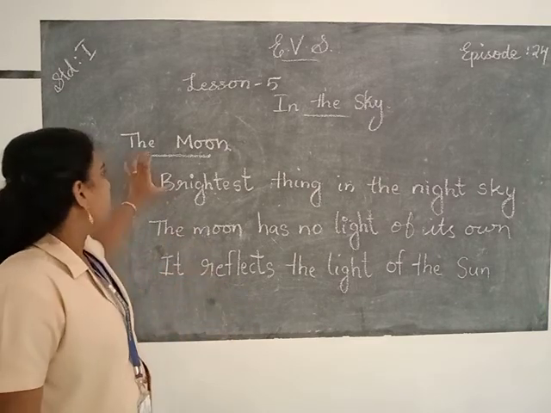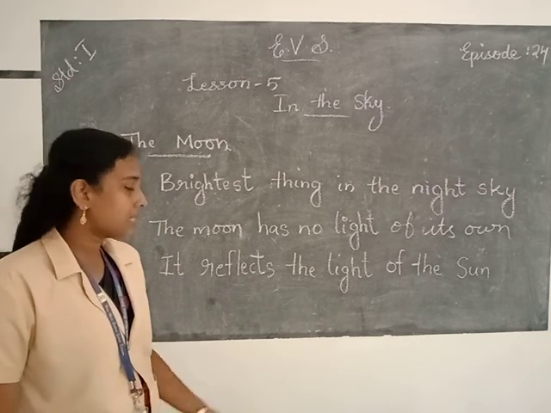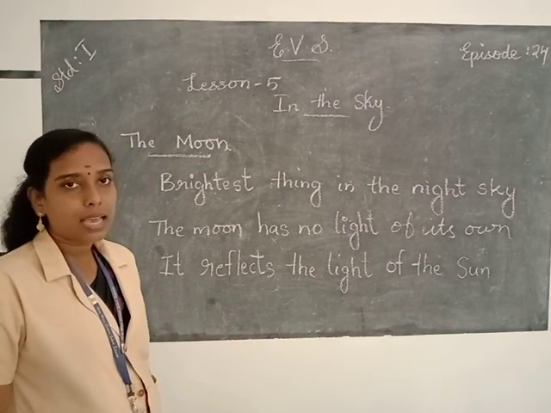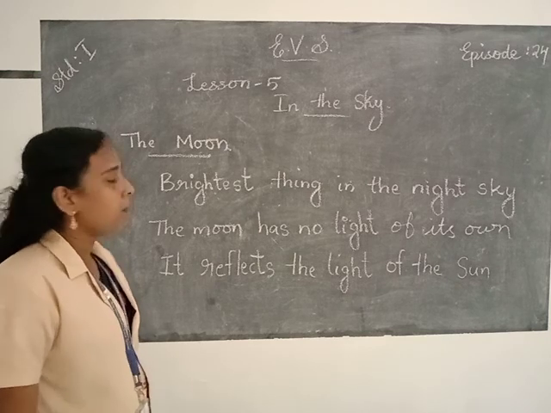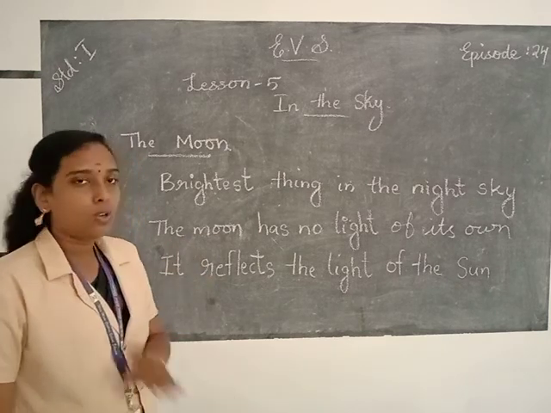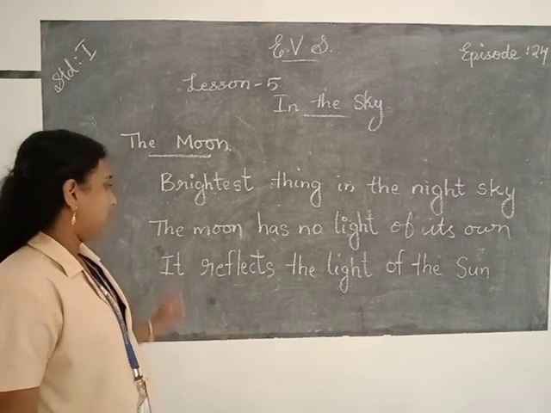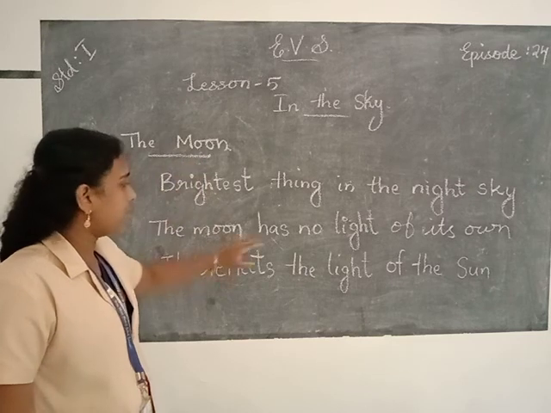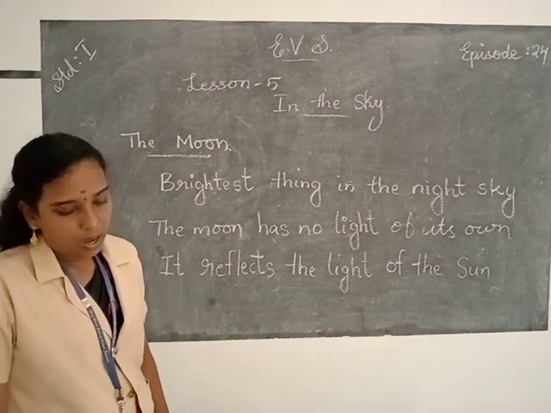So the moon is the brightest thing in the night sky. So which is the brightest thing in the night sky? The moon. The moon is the brightest thing in the night sky, and the moon has no light of its own and it reflects the light of the sun. The moon reflects the light of the sun.